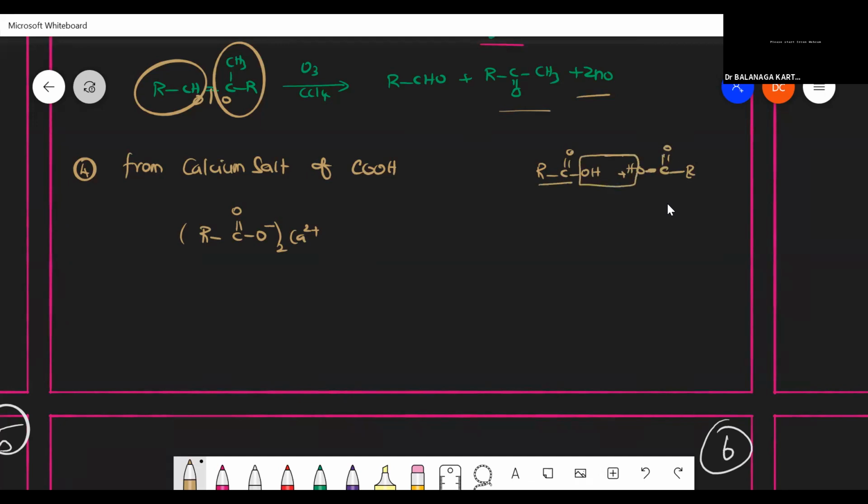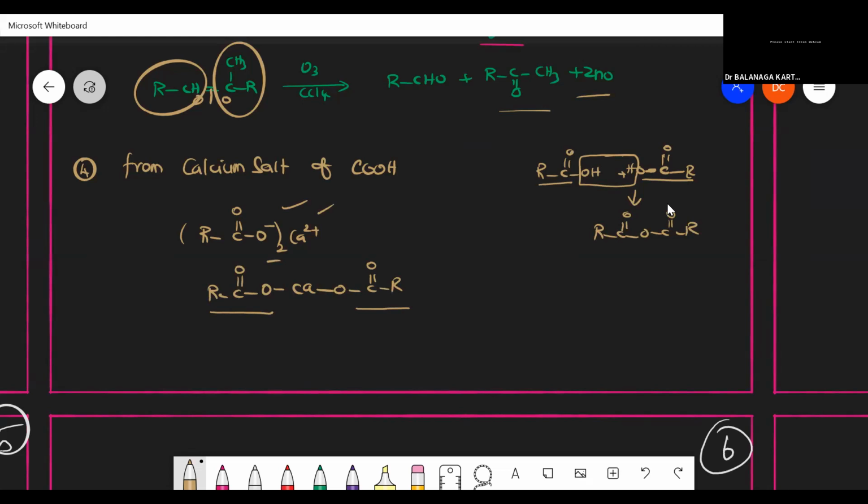You can get RCO, O, CO R. So I can write it, it's nothing but an anhydride. Without a water molecule, if two carboxylic acids react, it will form RCO, O, C double bond R. Likewise, only this product is formed. I can write this elaborately: RCOO and CaO C double bond R, this is two times. I can write one here, one here.